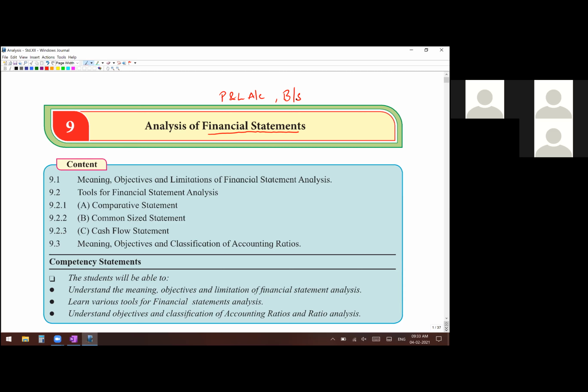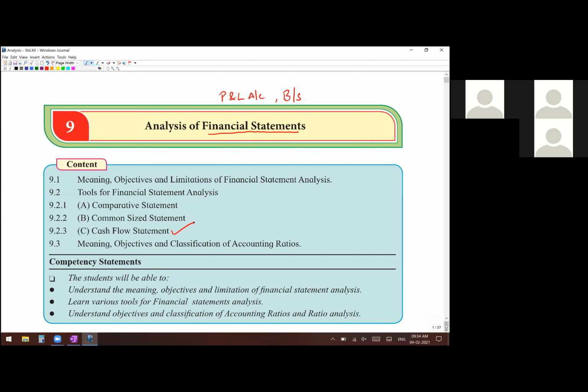Along with that, there are few other statements like cash flow statements, which you are going to study further in this chapter. There is cash flow statements also to be prepared. That also is known as financial statements. What is the topic though? It is analysis of those statements.